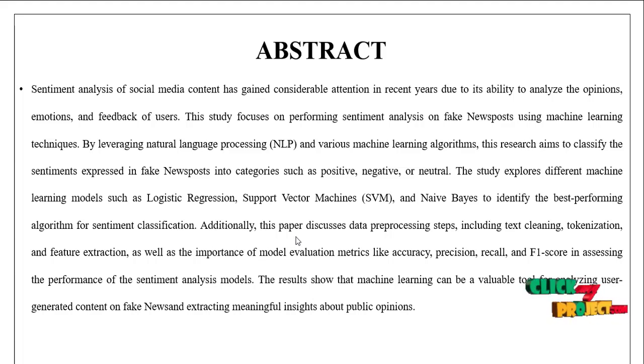Additionally, this paper discusses data pre-processing steps including text cleaning, tokenization and feature extraction, as well as the importance of model evaluation metrics like accuracy, precision, recall, F1 score and then performance analysis of the sentiment analysis model. The results show that machine learning can be a valuable tool for analyzing user-generated content and fake news, extracting meaningful insights about public opinions.